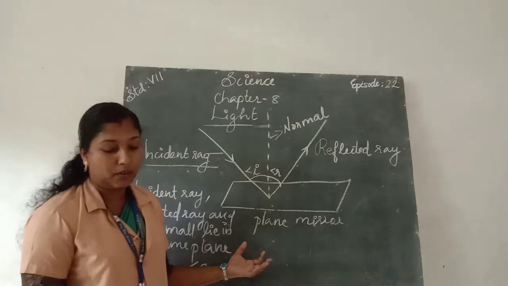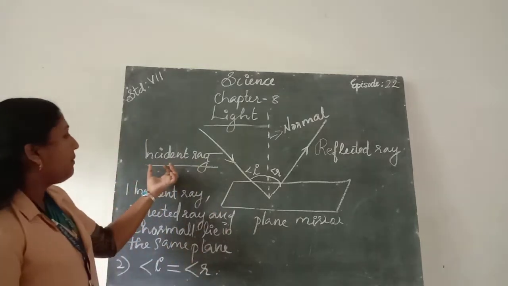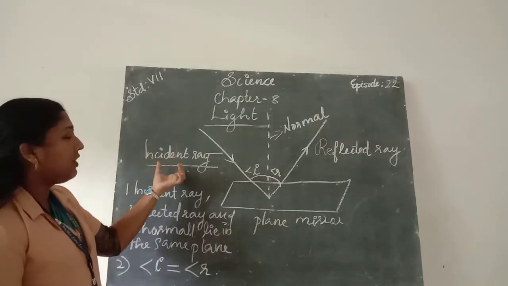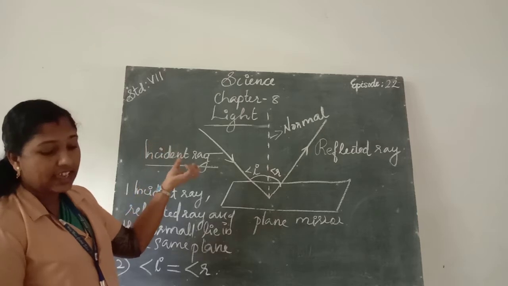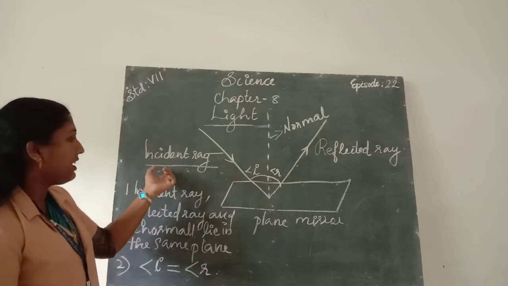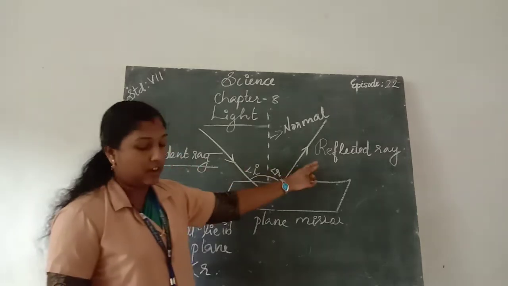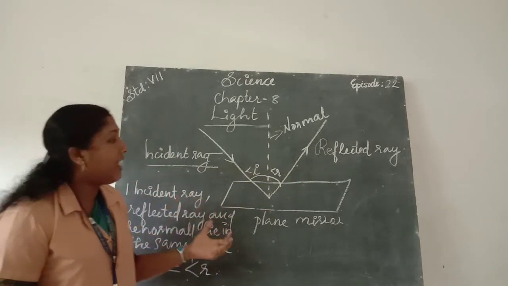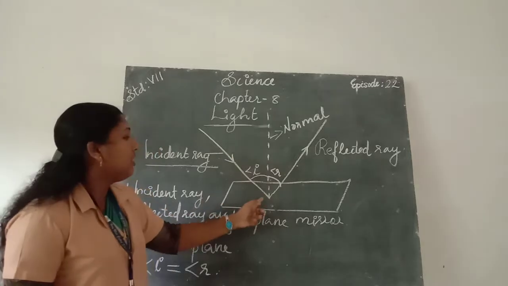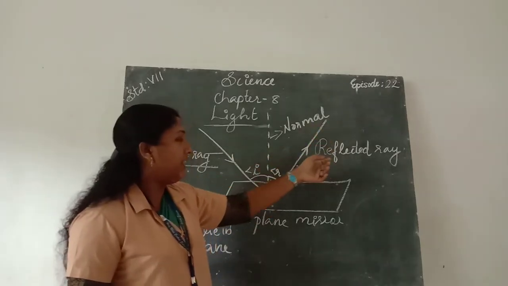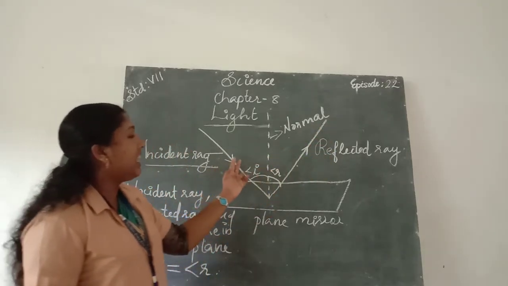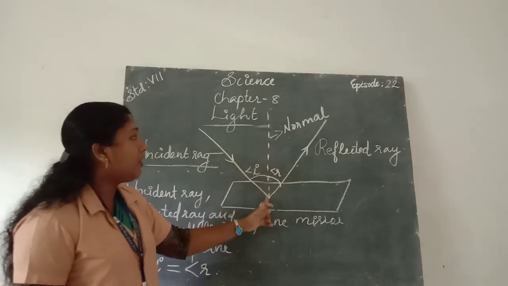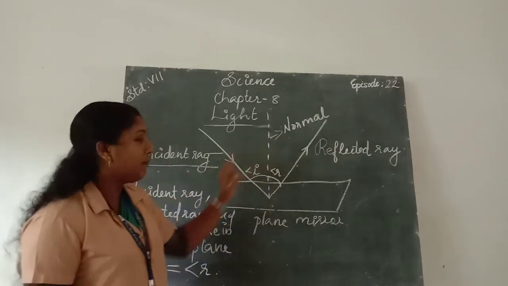All of you understood about it? What do you mean by the incident ray? The light ray that strikes a reflecting surface is called the incident ray. Then what do you mean by reflected ray? Reflected ray means the ray that gets reflected back. The ray that gets reflected back is called the reflected ray. And the imaginary line perpendicular to the point of incidence is called the normal.